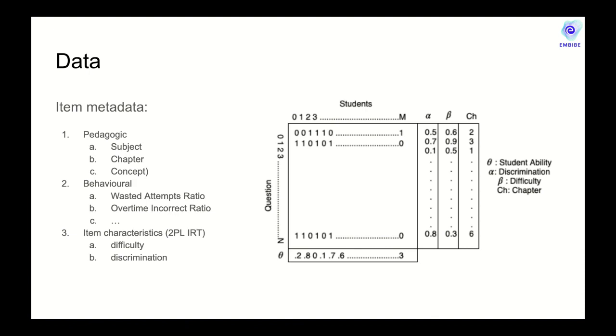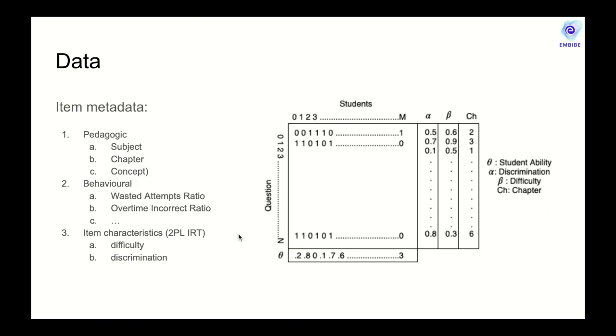we can compute quantities such as wasted attempts ratio. That is, how often students spend time on a question that is incorrect for them. Likewise, do they spend more time than is desired, and they get it wrong, which leads to overtime incorrect ratio. Likewise, we can compute several attributes along the behavioral dimension.